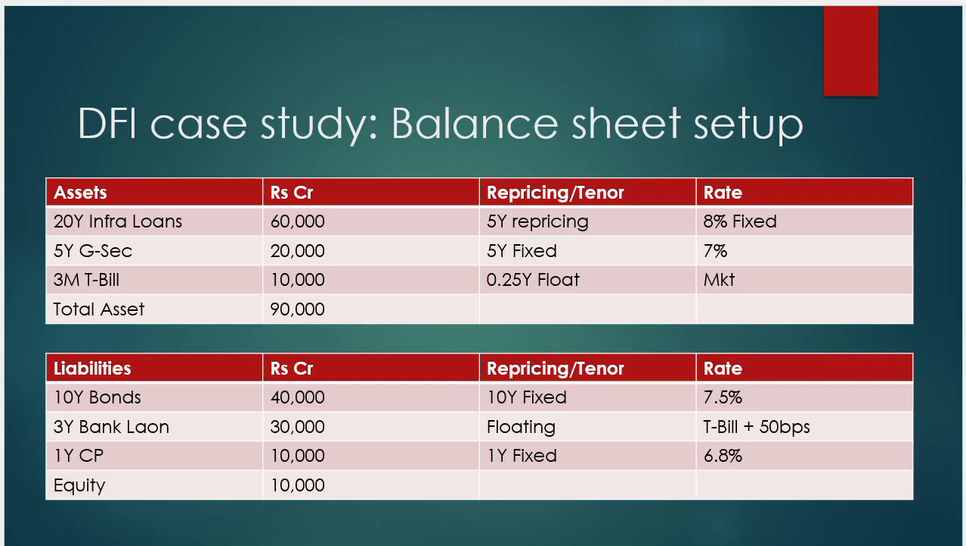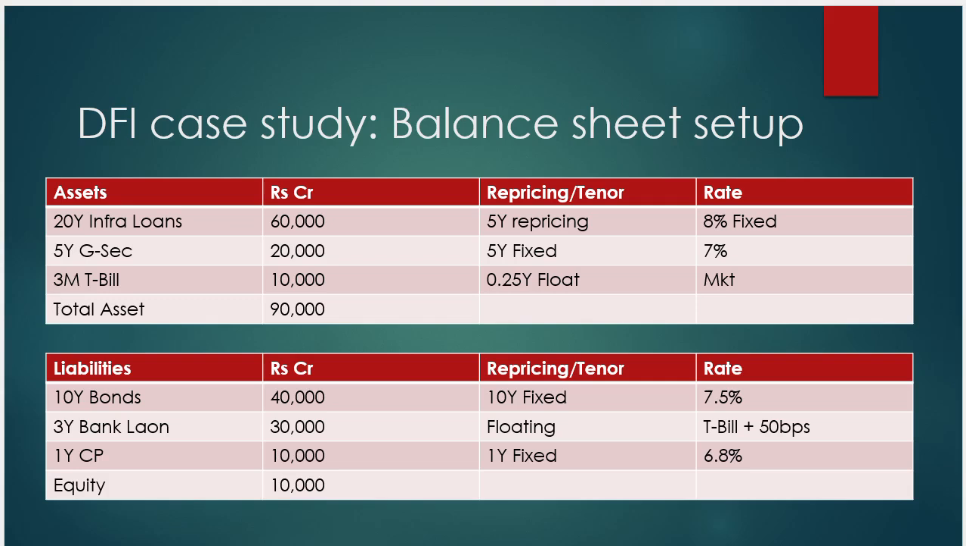So NaBFID will issue the 1-year commercial paper to collect the 10,000 crore, at 1-year fixed, and they will pay 6.8% for that. And then equity: 10,000 crore is the equity that will be raised by NaBFID, the development financial institution.